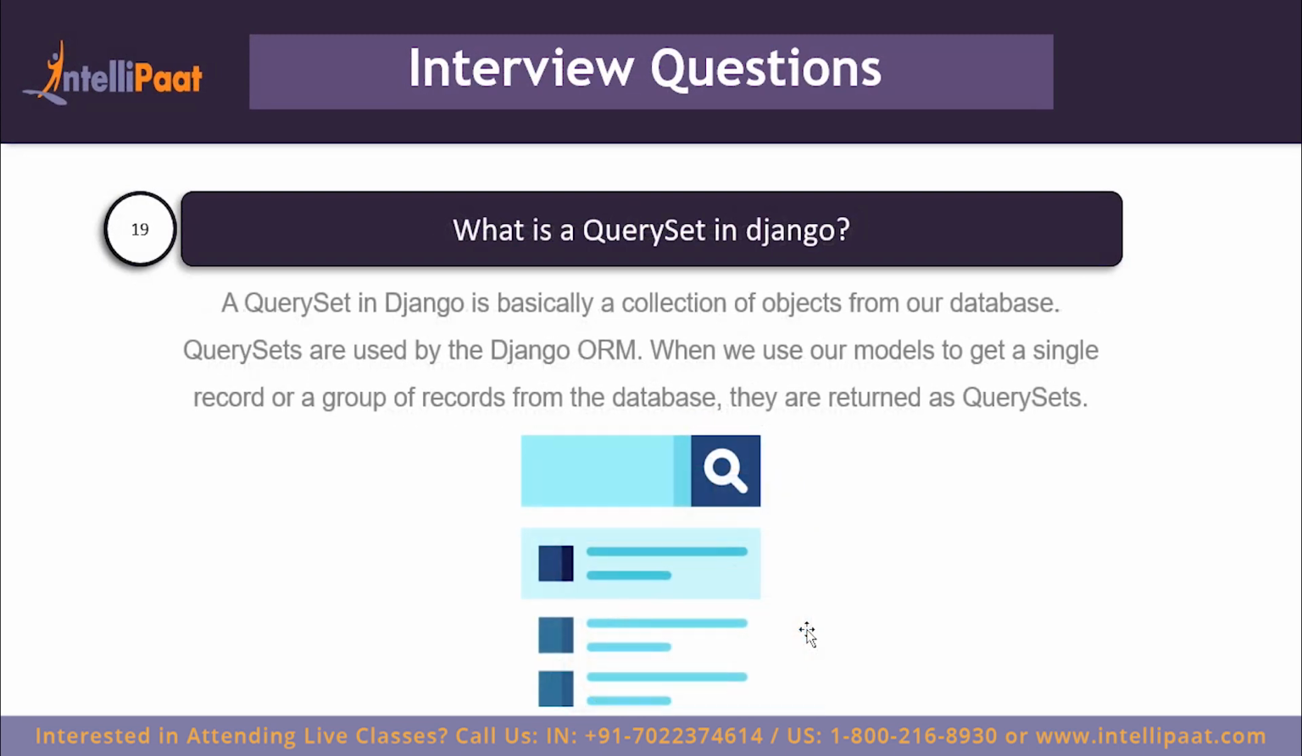So the next question is, what is a query set in Django? So a query set in Django is basically a collection of objects from our database. Query sets are used by the Django ORM. Remember, ORM stands for Object Relational Mapper. When we use our models to get a single record or a group of records from the database, they are returned as query sets. So Django's ORM, after fetching the records from the database, returns them in a type which is known as query set.